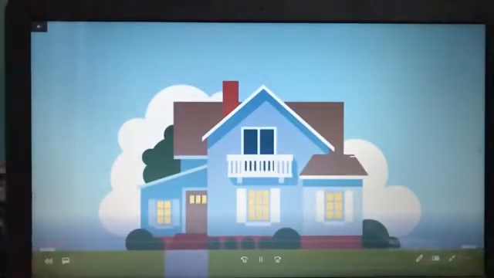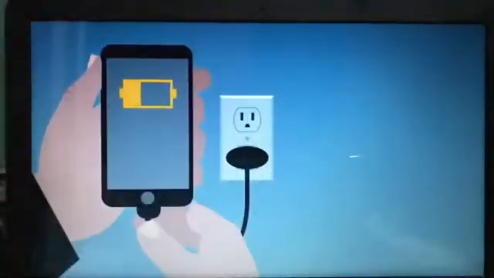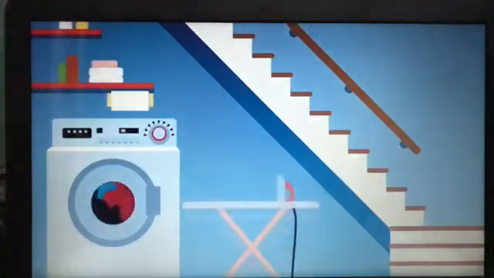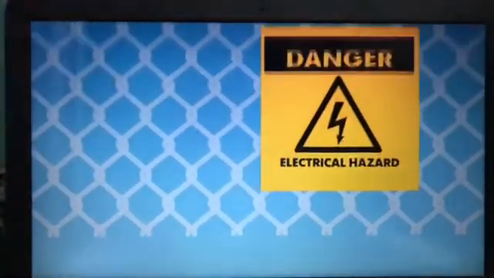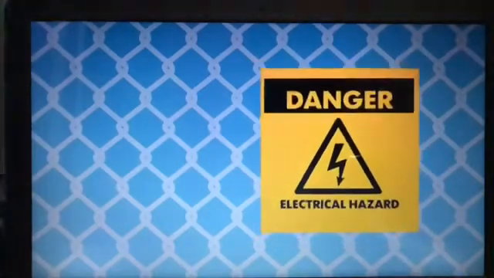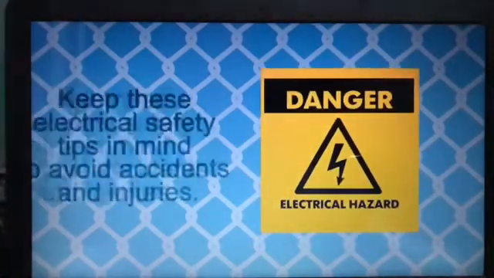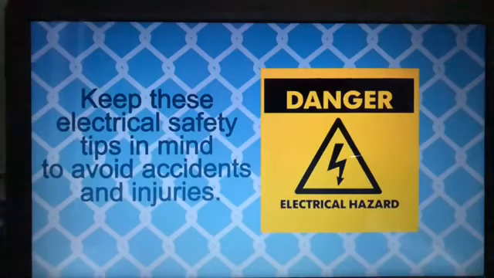Have you ever thought of all the ways you use electricity? We depend on electricity to light our homes, charge our phones and computers, wash our clothes. It powers our lives. But electricity can also be dangerous, even deadly, when used the wrong way. Keep these electrical safety tips in mind to avoid accidents and injuries.